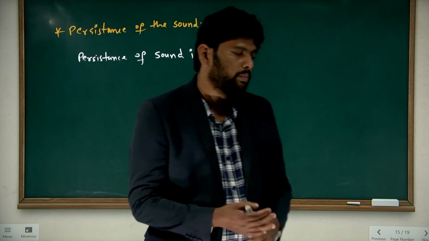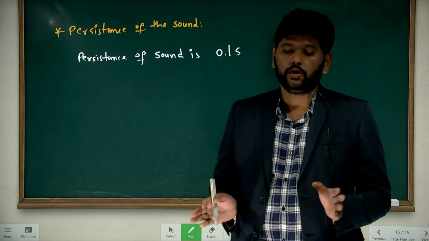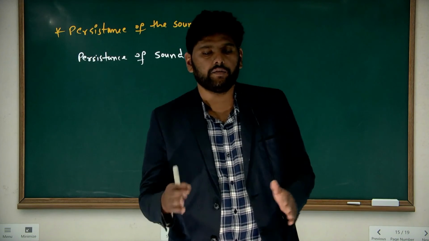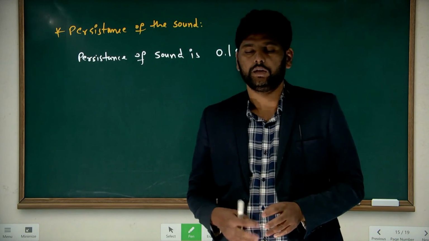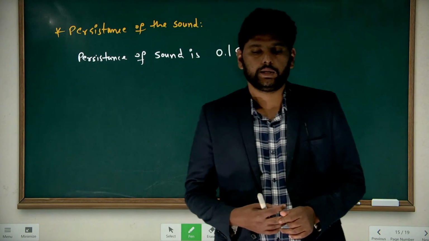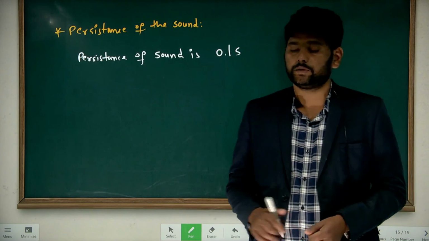If it is more than the persistence, then only you can identify the different sounds produced by different objects.